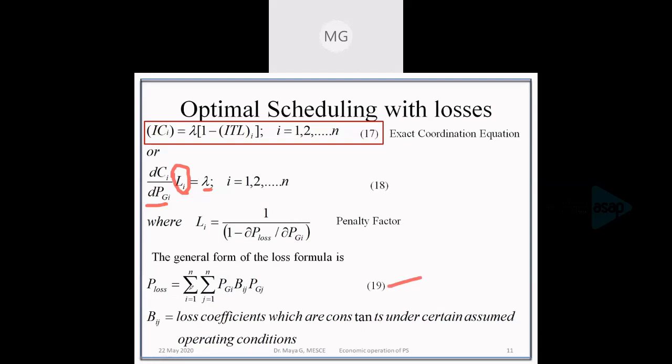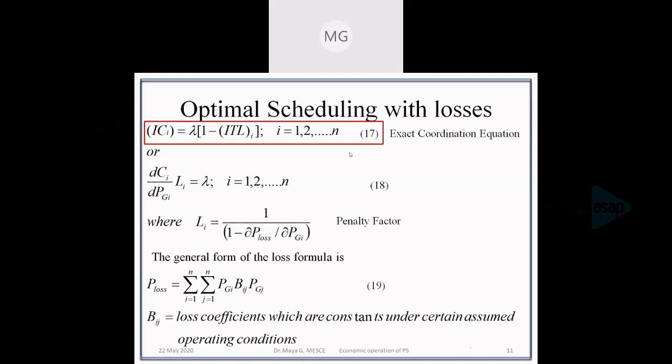So P loss is equal to the double summation of PGi Bij PGj, where Bij are called loss coefficients, which are constants under certain assumed operating conditions.